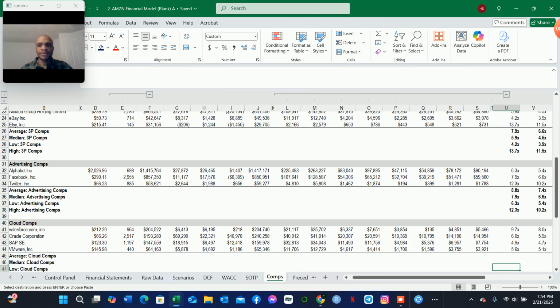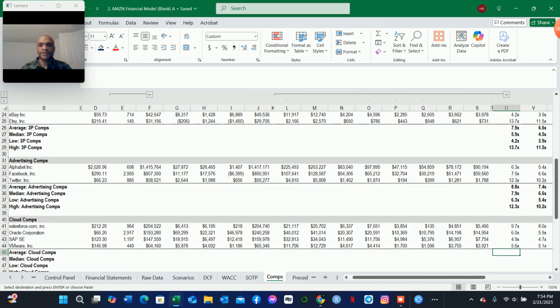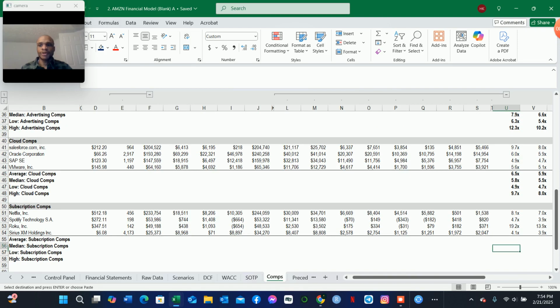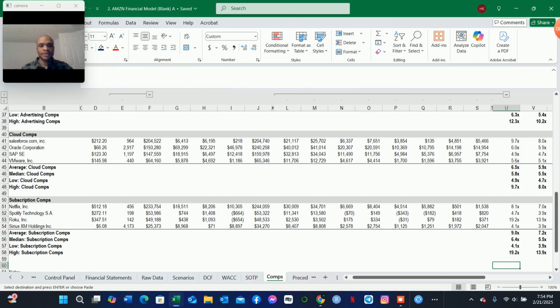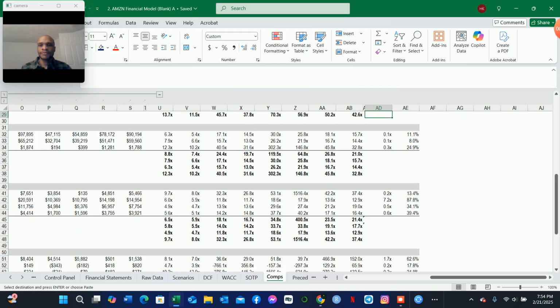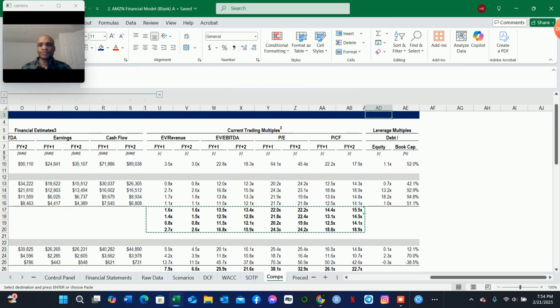As you can see, it's very easy for us to copy and paste. We use F4 to repeat the last action for all of the other industries. So we have that set up there. As you can see, we have the EV to revenue, the EV to EBITDA, the price to earnings, and the price to cash flow.